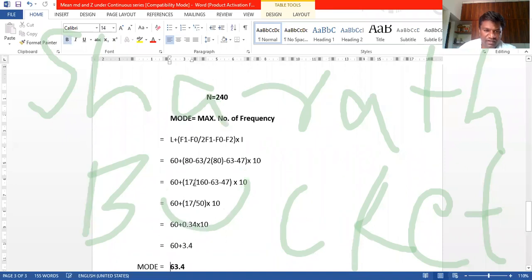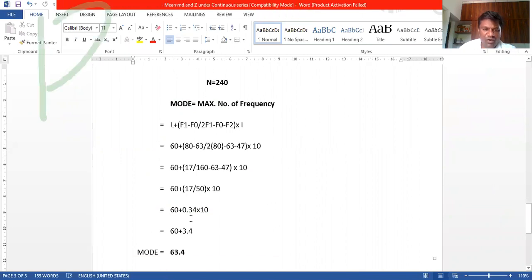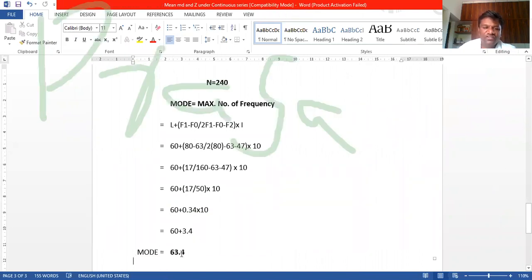60 plus 17 divided by 50, if you calculate 160 minus 110, you will get 50, into 10. 60 plus 17 divided by 50 is equal to 0.34 into 10. Okay, 60 as it is, plus 0.34 into 10 is nothing but 63.4. Mode is equal to 63.4. The answer is almost 63.